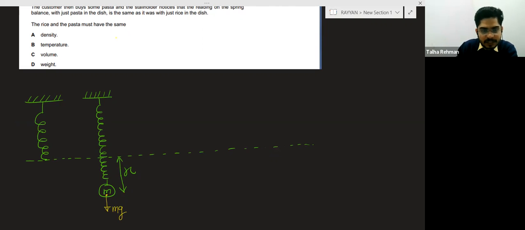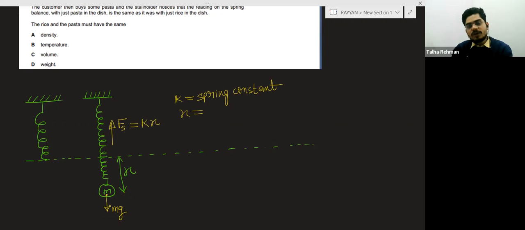But in case of this spring, there is a force that is known as the spring force, and that spring force will be opposite to the weight in this case. That spring force is basically spring constant K times the elongation X. K is the spring constant, and X is the elongation.